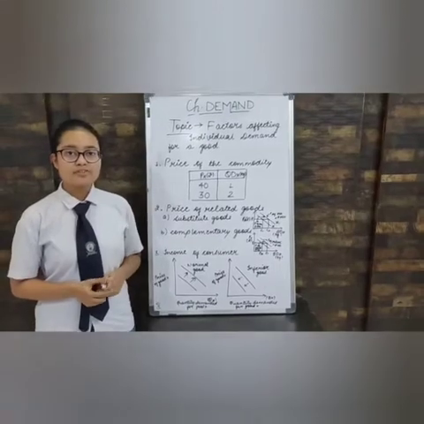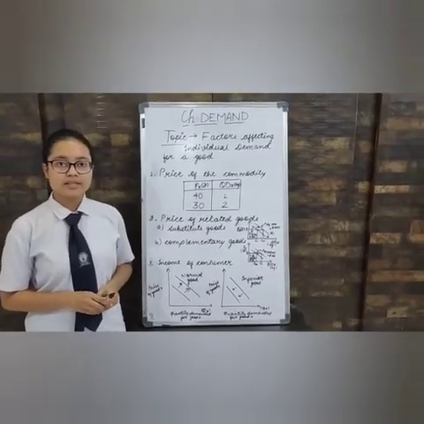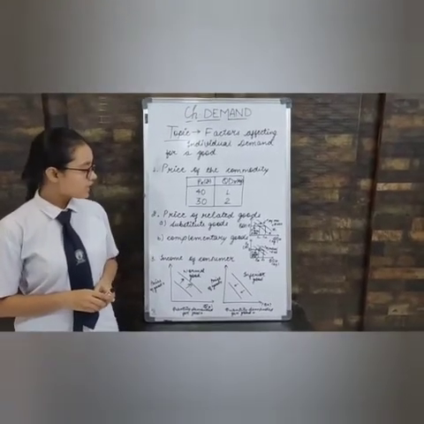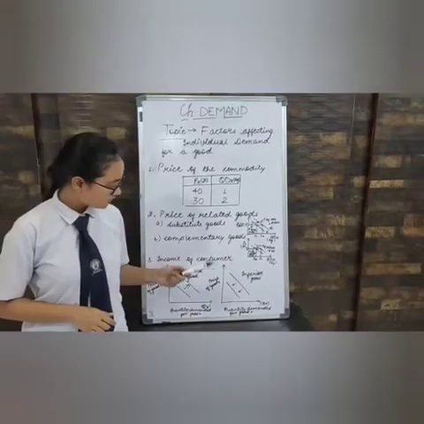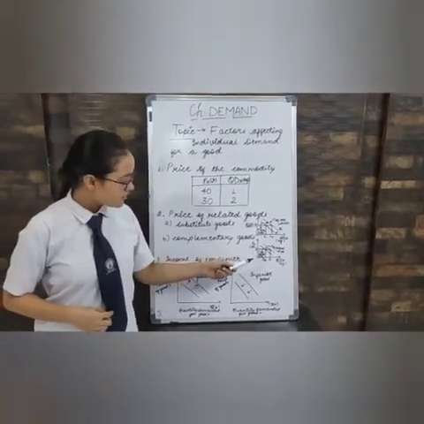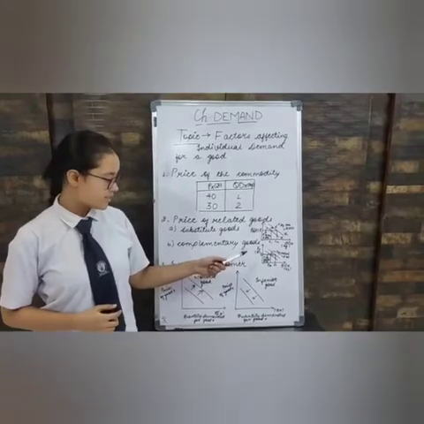Complementary goods. Complementary goods are those goods which are jointly demanded to satisfy a particular want. For example, petrol and car. When the price of petrol increases, the quantity demanded of car decreases.